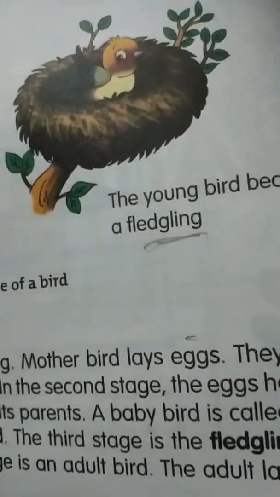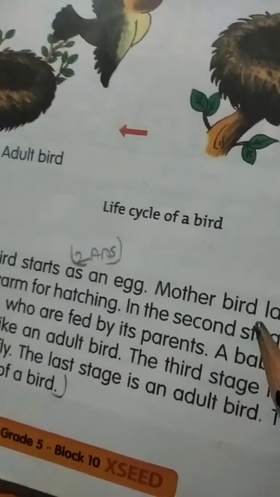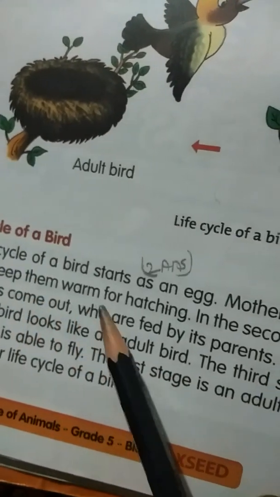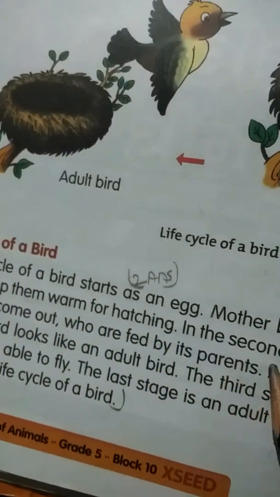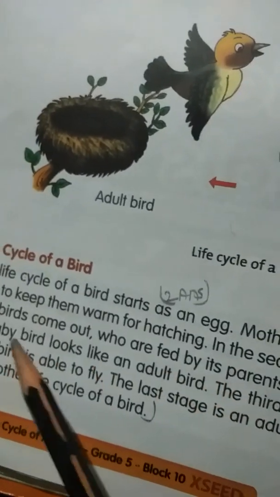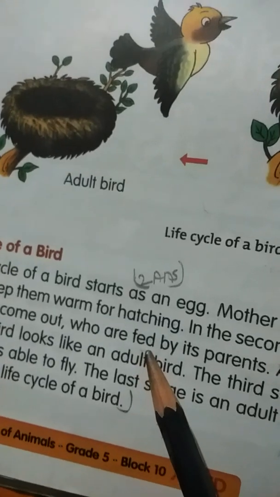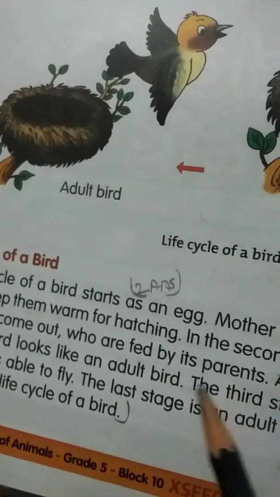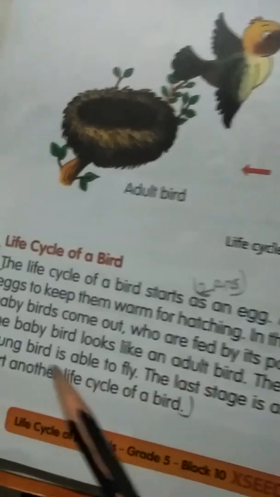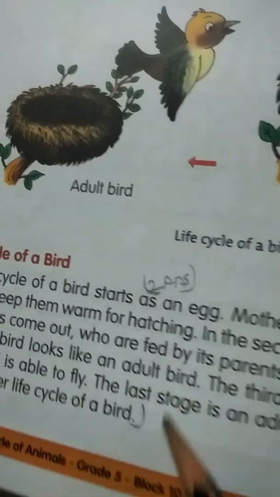The life cycle of a bird starts as an egg. Mother bird lays eggs. They sit on their eggs to keep them warm for hatching. In the second stage, the eggs hatch and the baby bird comes out, and it is fed by its parents. A baby bird is called a nestling. A baby bird looks like an adult bird.